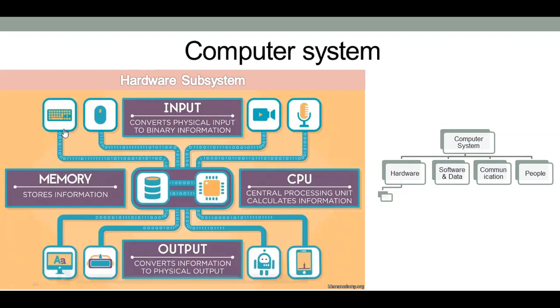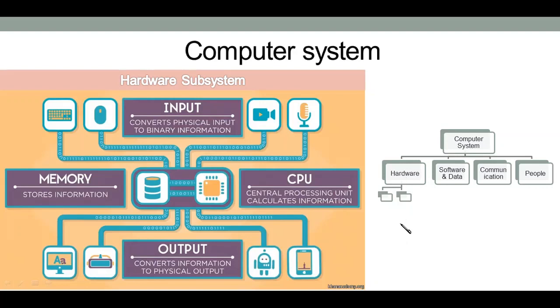Like keyboard is used to enter data into the computer. Mouse is used to draw graphics. Microphone is used to input voice or audio into the computer. So we will say that a computer system is divided into four subsystems, and each subsystem is further divided into different subsystems, and these subsystems take an action.